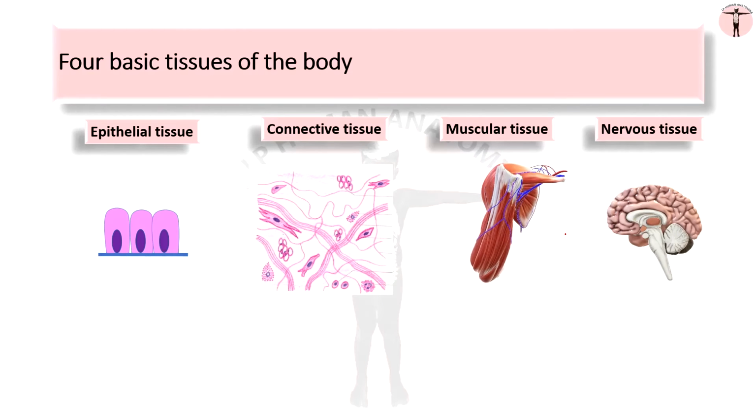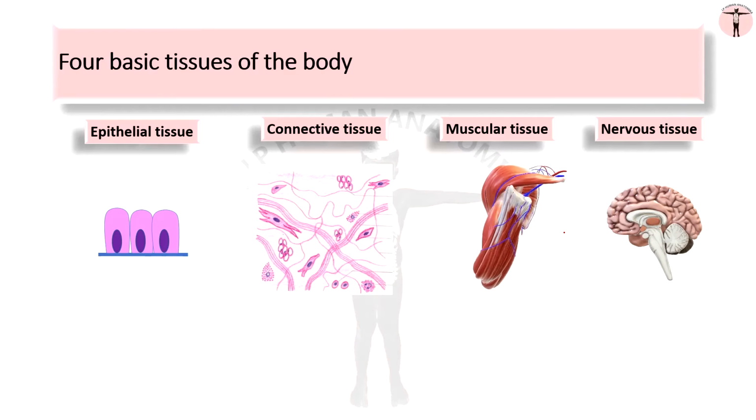Why are they called basic tissues of the body? Any guess? We have seen all the 4 basic tissues of the body. Have you thought why they are called basic tissues? It is for the following reasons. They are present throughout the body. They have their unique functions. Without these tissues, functioning of the body will be handicapped.